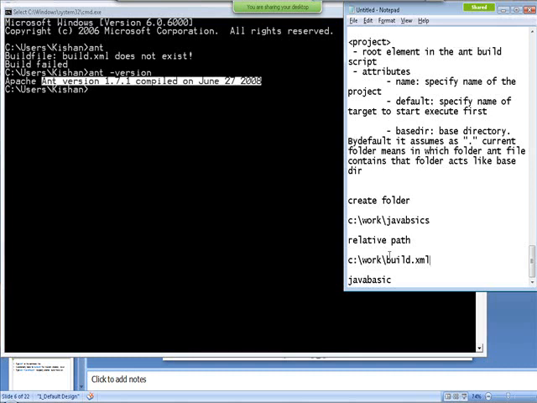So when you write a project, that's my root element of the project, and you can specify some unique, understandable name, then what target has to execute first, and what is the base directory.